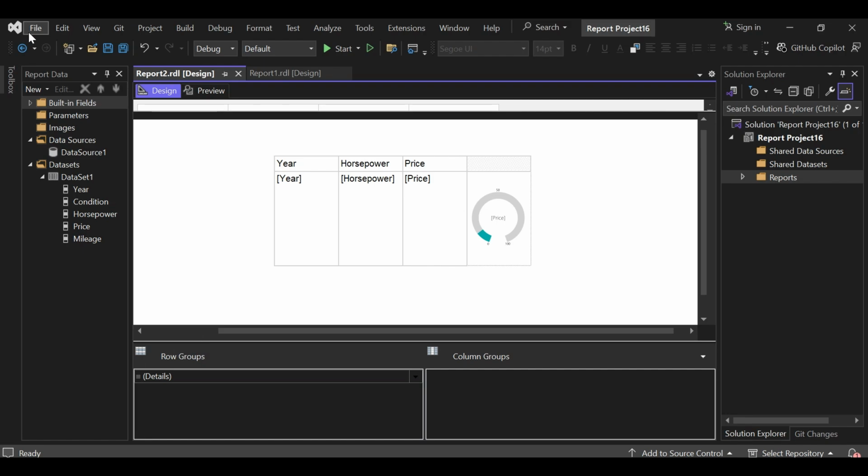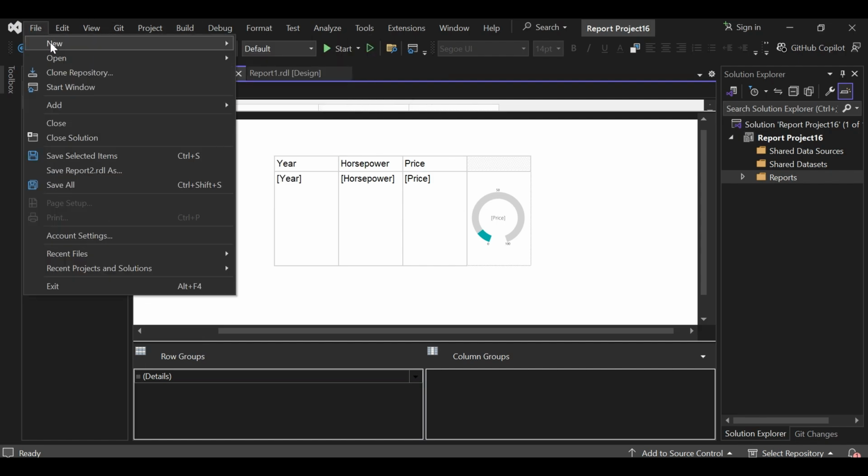So, what is drill through in SSRS? Drill through in SSRS enables navigation from one report to another by passing parameters. Instead of showing all details in one report, we keep the main report summarized and allow users to drill down to detailed data only when needed. So, let us see with an example.